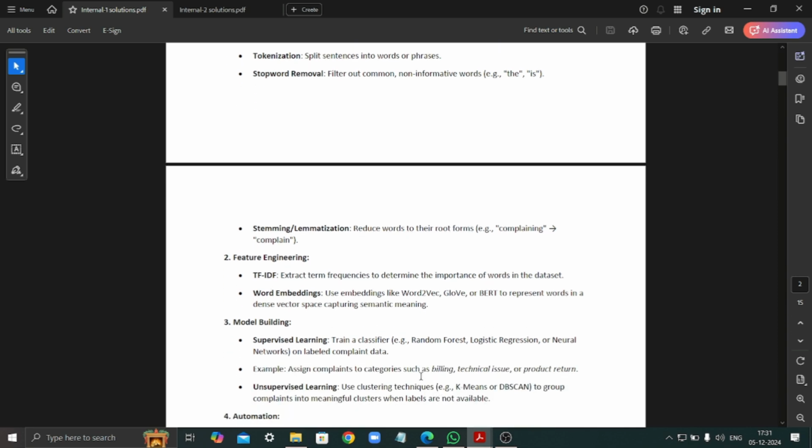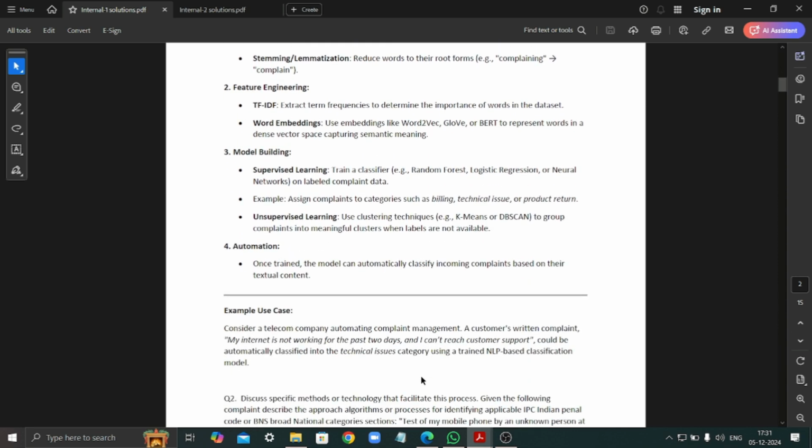Then we have model building, which is supervised learning. So we can train a classifier, we can use random forest, logistic regression, or neural networks. These I have covered in our data science series. And then we can use unsupervised learning. It can use clustering techniques to group the complaints into meaningful clusters when labels are not available. Again, clustering is also covered in the same series.